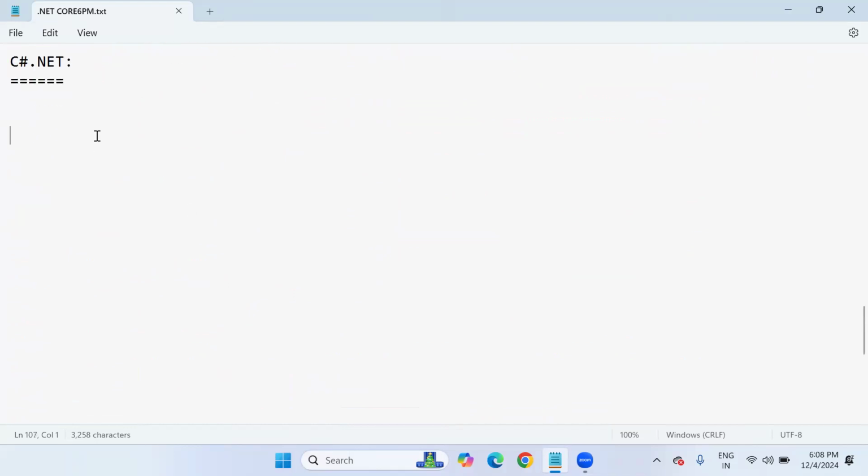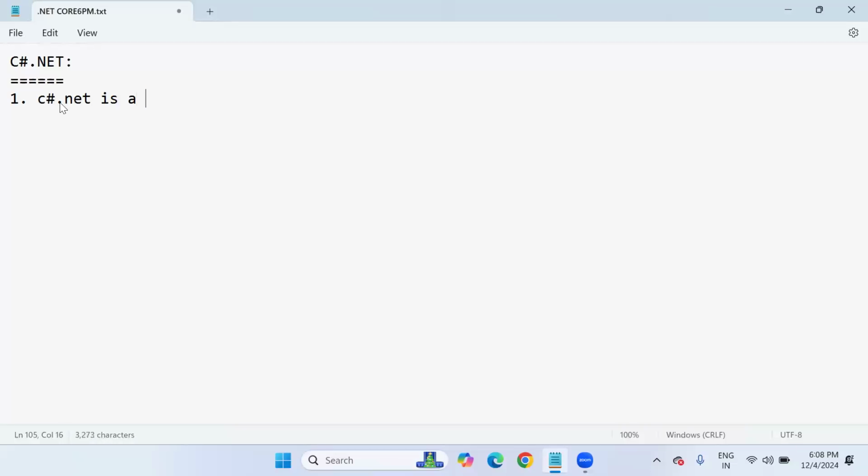So what is C#.NET? C#.NET is a programming language. Generally, any programming language is used to write the coding part for application development. So what is C#.NET?